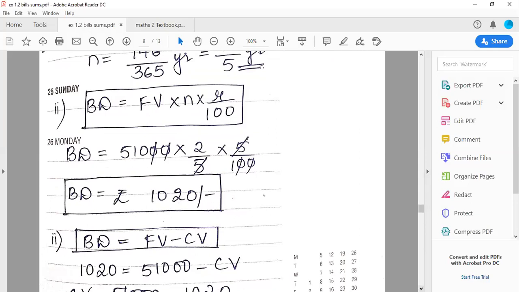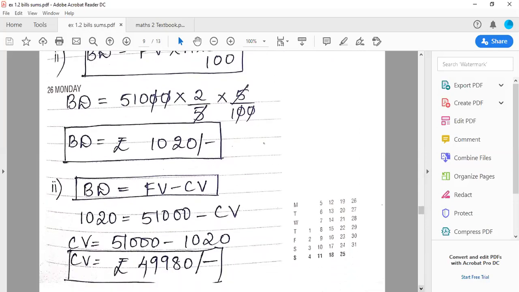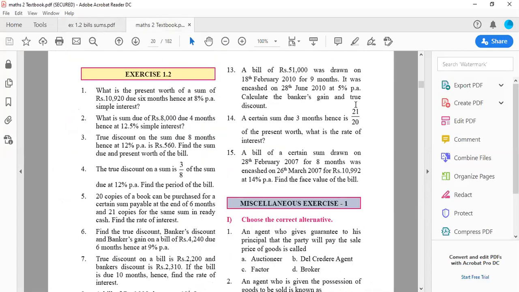BD's second formula, again you will put FV minus CV. You'll get it to be as 49,980, that is 51,000 minus 1020. But class, in the sum it is given, you have to find BG and TD, that is banker's gain and true discount.